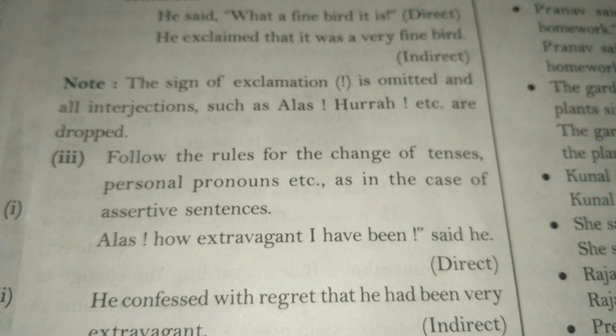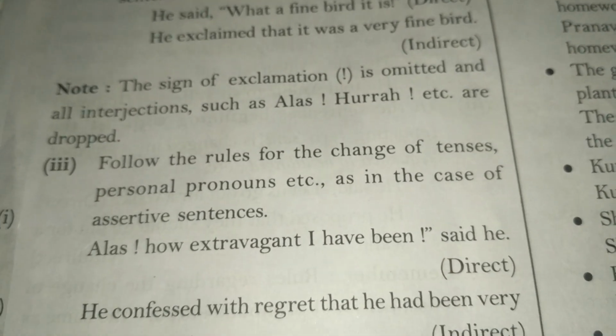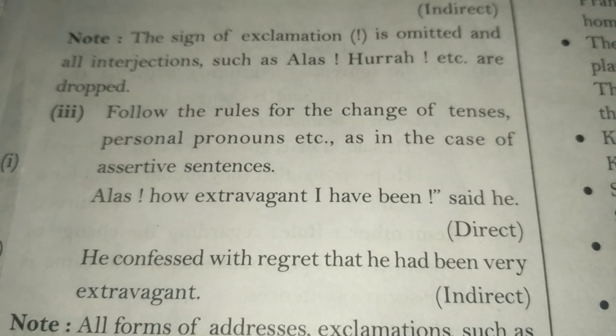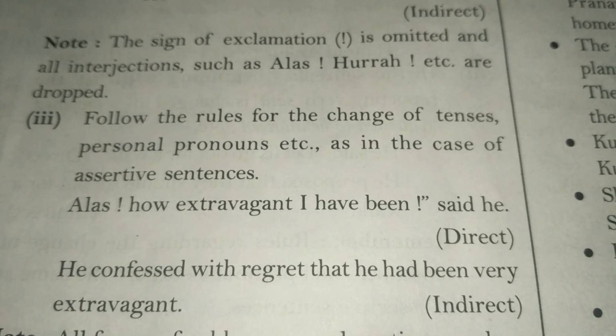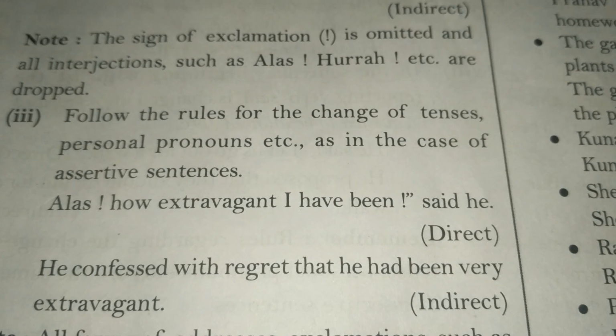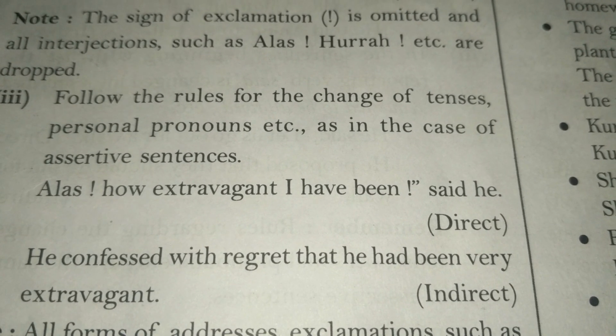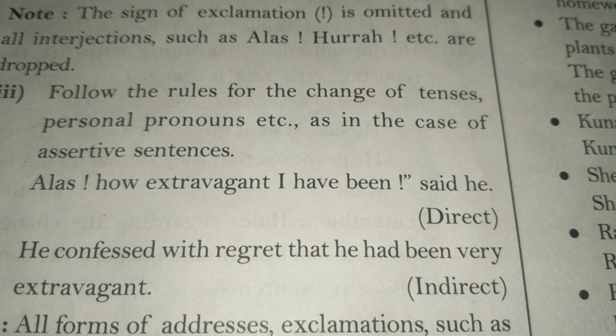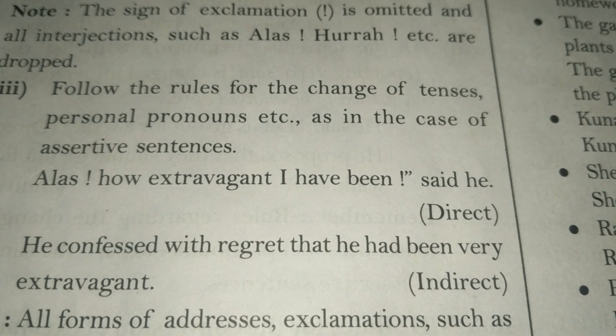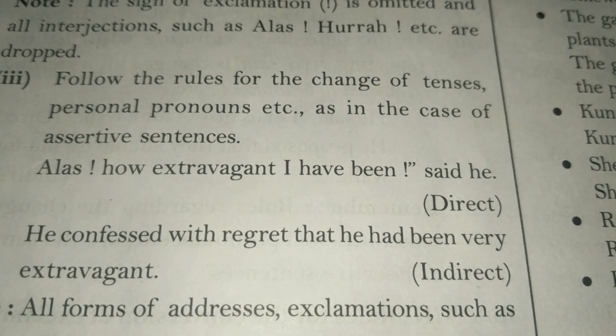So now we will not use the exclamation sign and the words given like alas, hooray, etc. We are to drop all of them. Follow the rules for the change of tenses, personal pronouns, etc. as in case of assertive sentences.